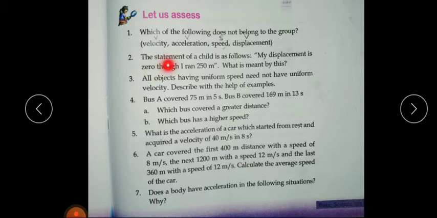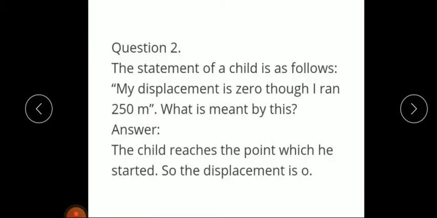Second one, the statement of a child is as follows. My displacement is 0. I ran 250 meter. What is meant by this? So whenever the starting point and final point are the same, then the displacement becomes 0. The answer is the child reaches the point which he started.